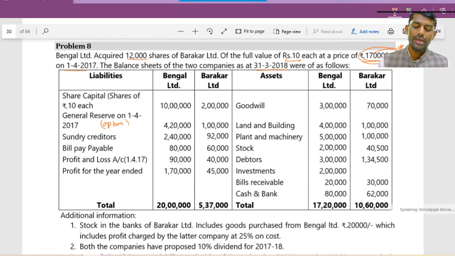But here they have given clearly: general reserve opening balance is 4,20,000 and 1 lakh. Sundry creditors 2,40,000 and 92,000. Bills payable 80,000 and 60,000. Profit and loss account, again very nice, 1/4/2017 completely opening balance, and profit for the year ended, that means current year, they have given separately, 170 and 45.